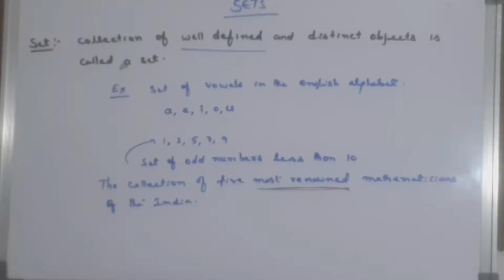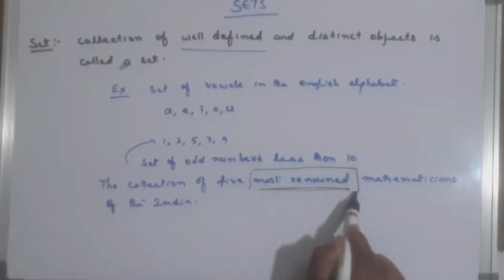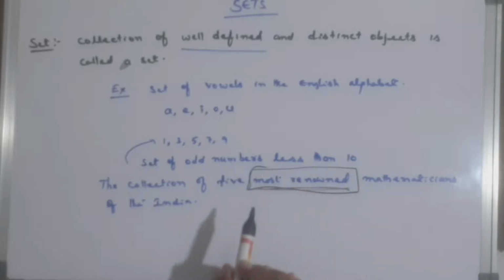You don't have a common property. Either algebra, arithmetic, or statistics. So in which branch of mathematics are they famous? That's why it is not a set, because the words most renowned give more than one meaning. It is not conveying one exact meaning. That's why it is not a set.